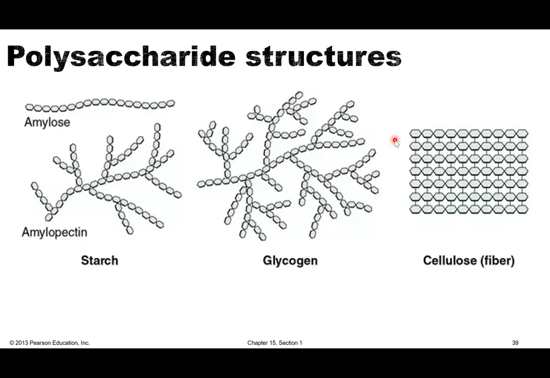Something I didn't mention is it is unbranched and it actually stacks together very neatly in these kind of sheets of glucose. And again, that's what gives wood its very structural, very sturdy structure, I should say. So this is cellulose. It's unbranched and it kind of comes together very, very nicely in a sheet.